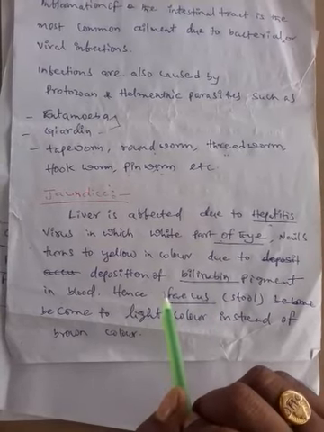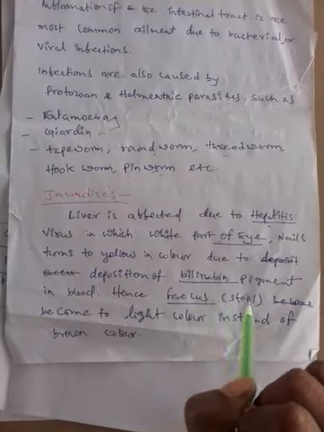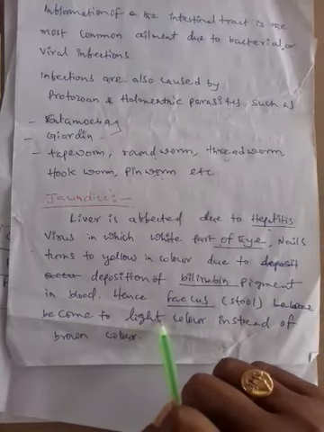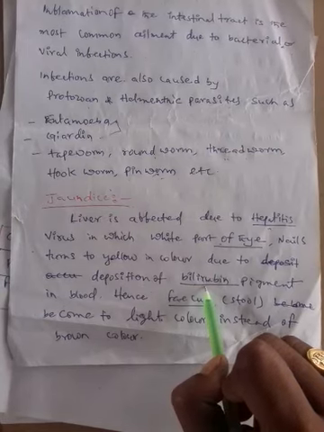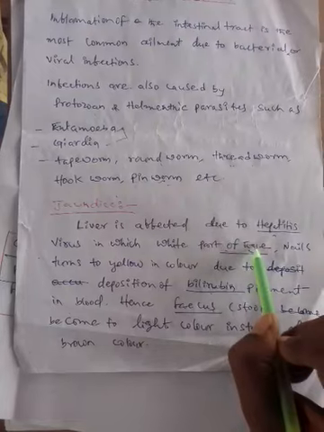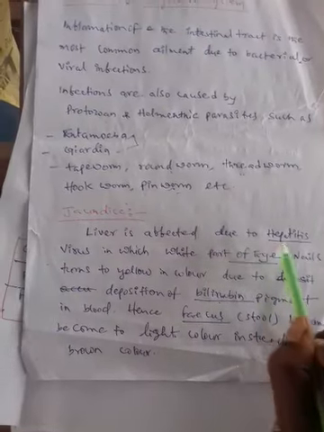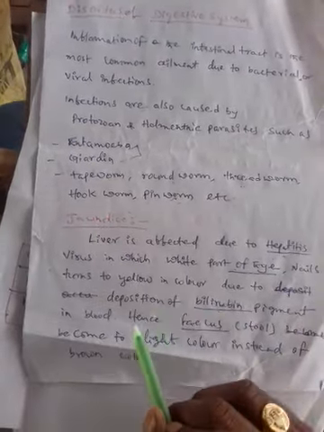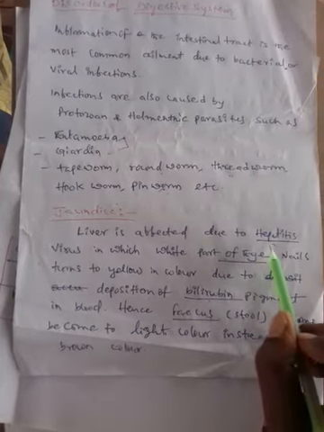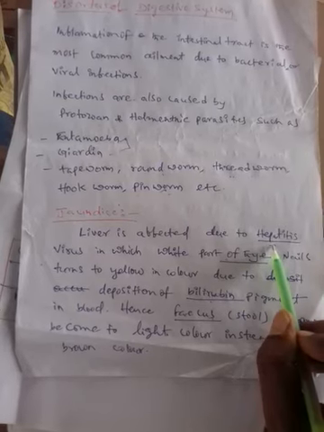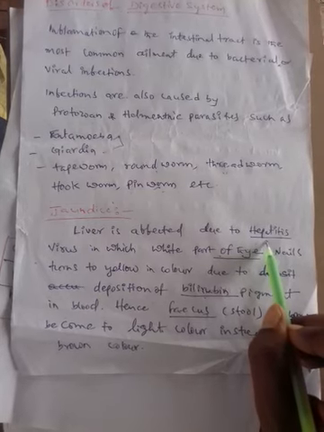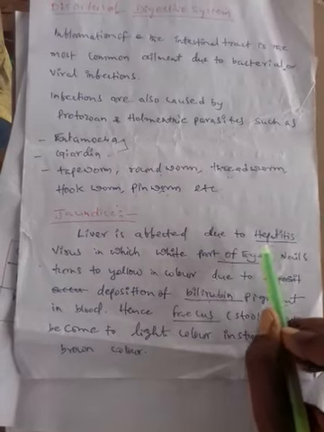Whenever a person is infected, the feces become light brown in color, because the bilirubin is not released through the feces. This is the main symptom in jaundice caused by the hepatitis virus. Usually this disease is caused through contaminated water. Whenever we take contaminated water, the virus infects the body and causes jaundice.